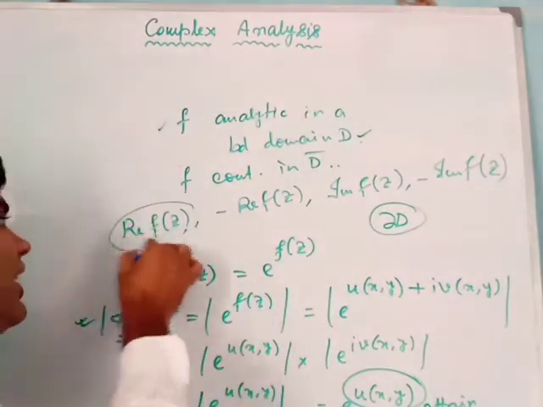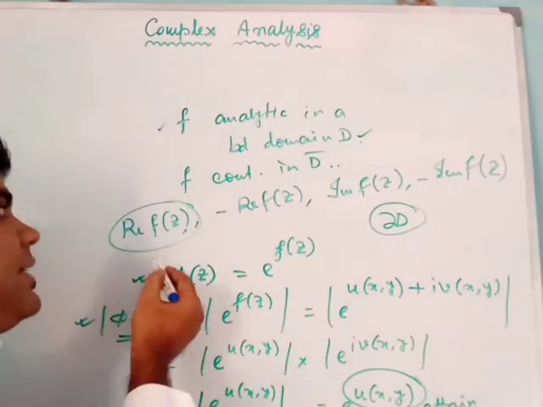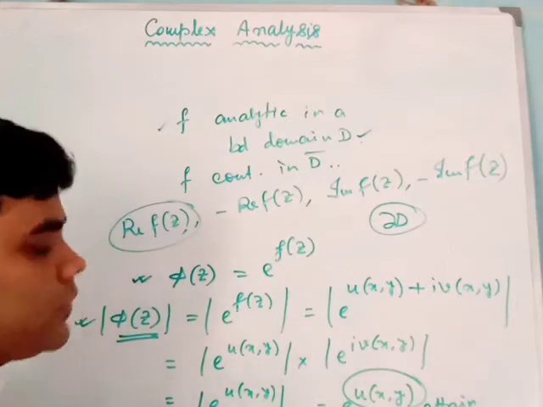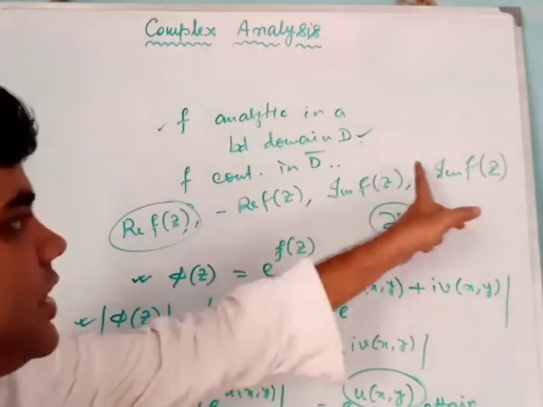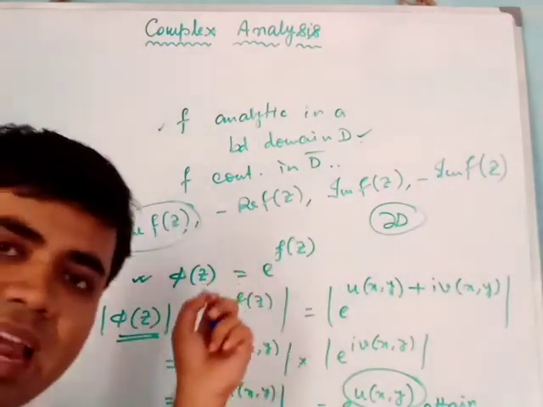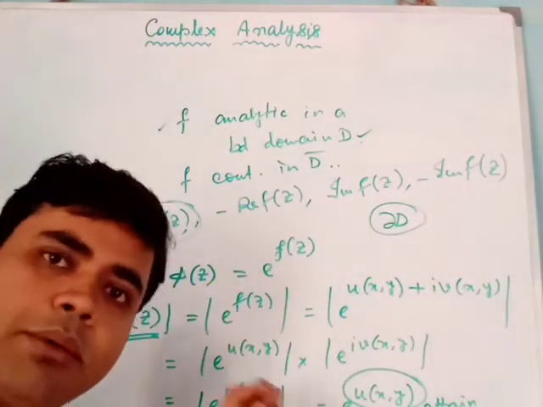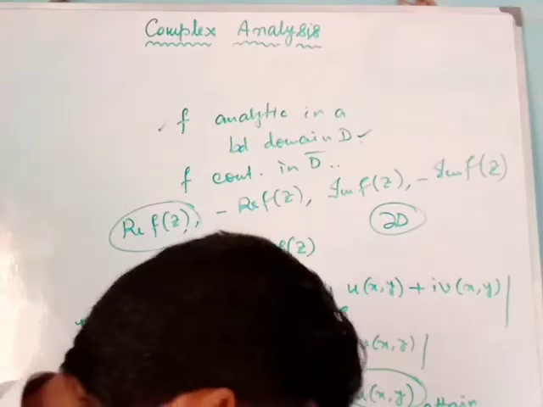So we have real fz will attain its maximum value on delta D. Okay, so we can similarly say that minus real fz, imaginary fz, minus imaginary, all of them will attain their maximum value at the boundary delta D.